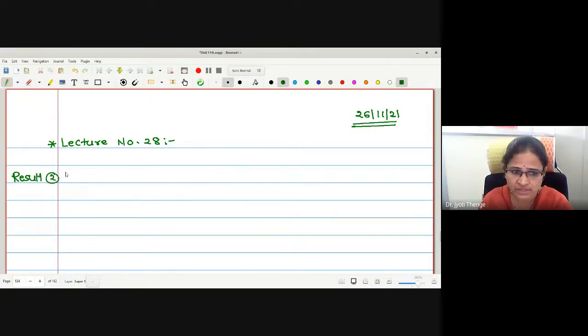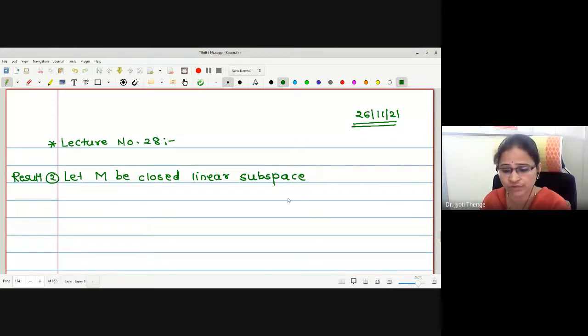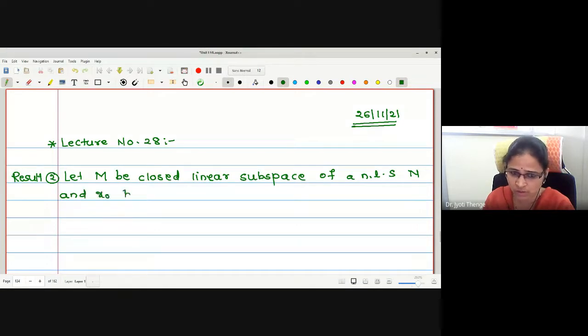Okay, let me go for one more result very similar to the previous one. Result number 2. It says: let M be a closed linear subspace of a normed linear space N and x naught be a vector not in M. Then, if d is the distance from x naught to M, we will check what points are given in the statement, so that accordingly we can form the corresponding subspace.